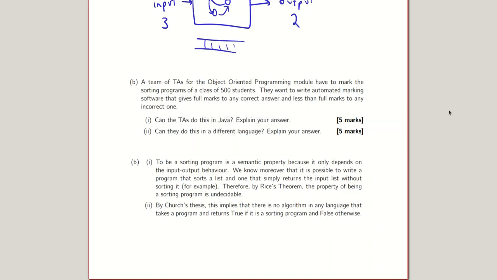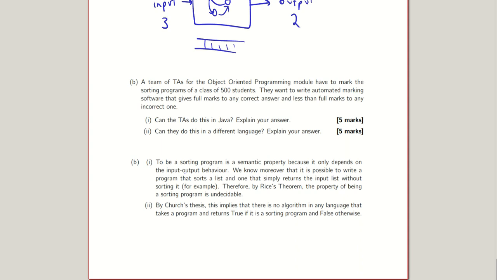Mainly part II focuses on Church's thesis. A team of TAs for the OOP module have to mark 500 students' sorting programs. They want to write automated marking software that gives full marks. Can the TAs do this in Java? This is a semantic property because it regards the inputs and outputs of the program, and we only care about whether the program sorts correctly or not. By Rice's theorem, the property of being a sorting program is undecidable. Without running the program, we can't say for sure whether it will correctly sort that list.